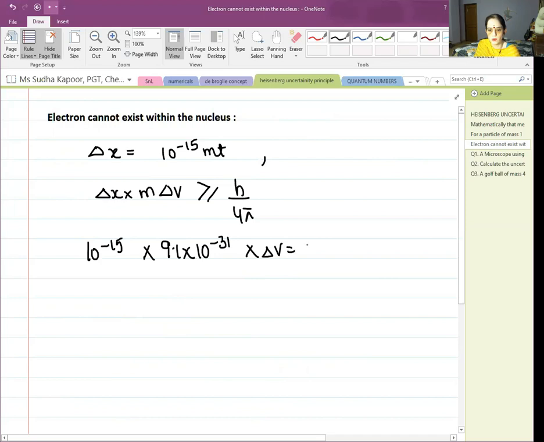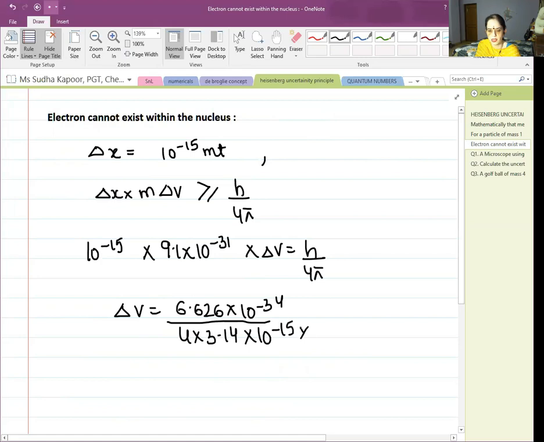Delta V is equal to h upon 4 pi m delta X, so delta V is equal to 6.626 into 10 to the power minus 34 upon 4 into 3.14 into 10 to the power minus 15 into 9.1 into 10 to the power minus 31. When we solve all these values, delta V comes to nearly 5.7 into 10 to the power 10 meter per second.